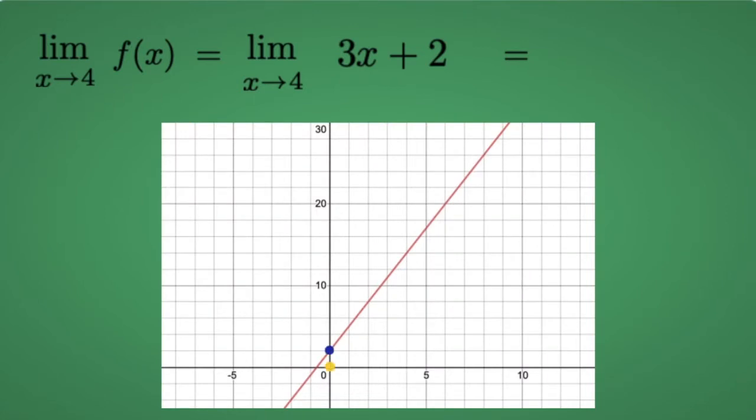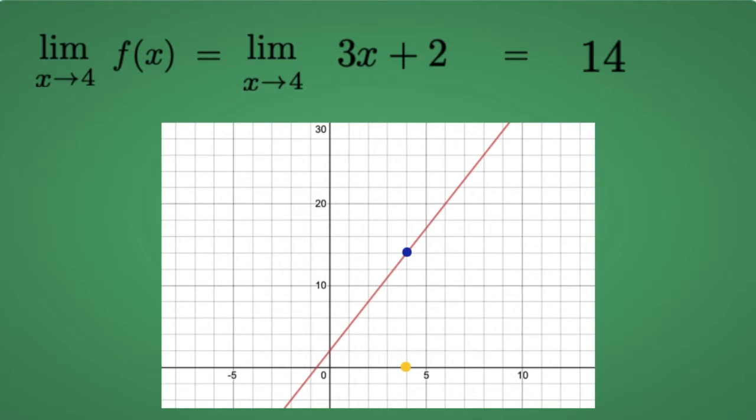Starting from the origin, let's move across the x-axis towards x equals 4. We see that as we get closer and closer to x equals 4, f of x gets closer and closer to 14. Now let's start from x equals 8 and move to the left. Just like before, as x moves towards 4, f of x goes to 14. We can now conclude that the limit of f of x as x approaches 4 is 14.